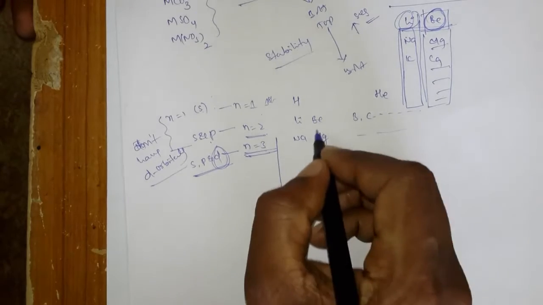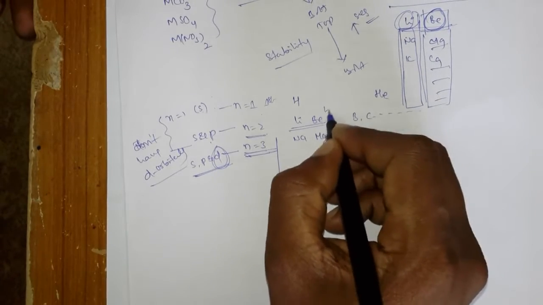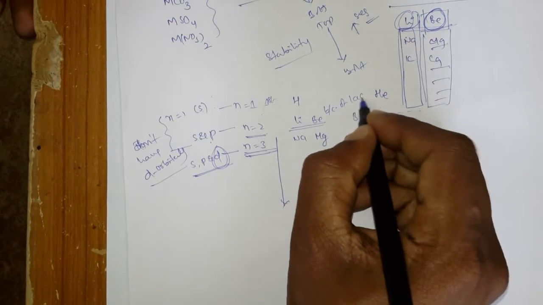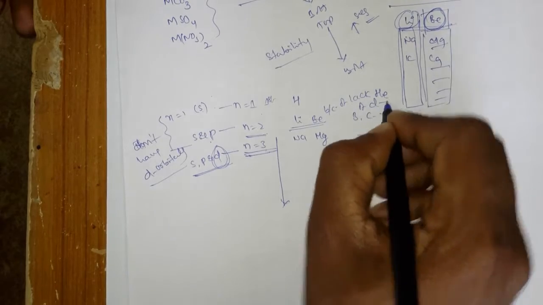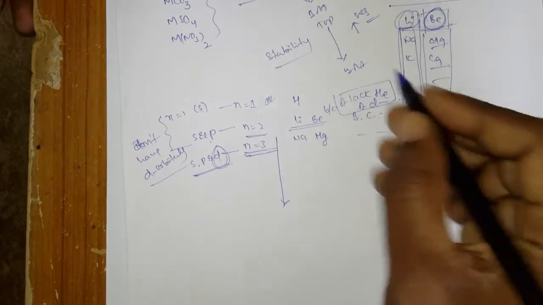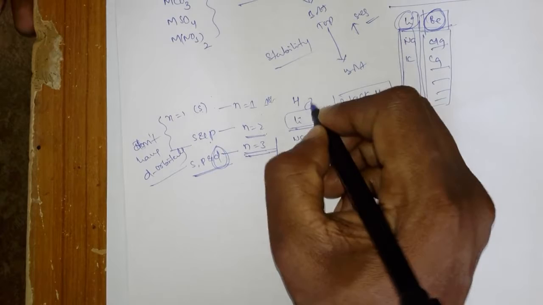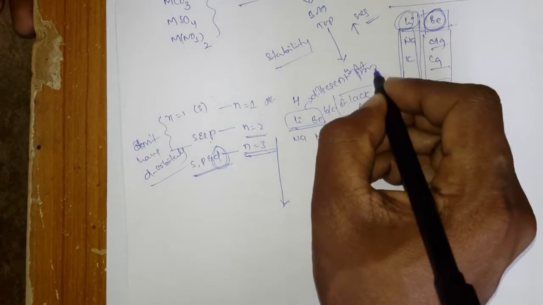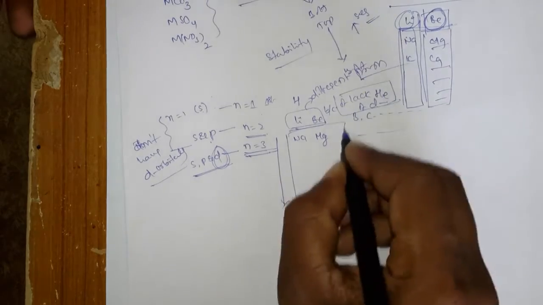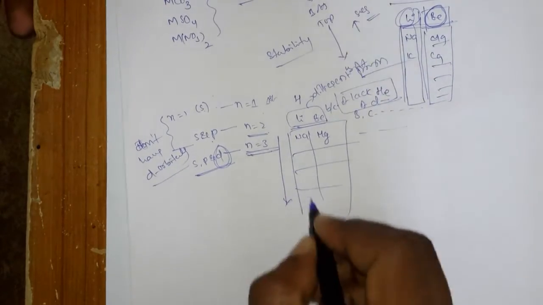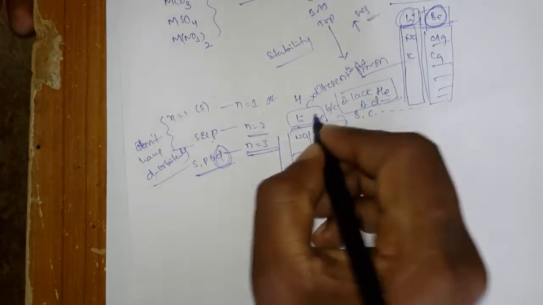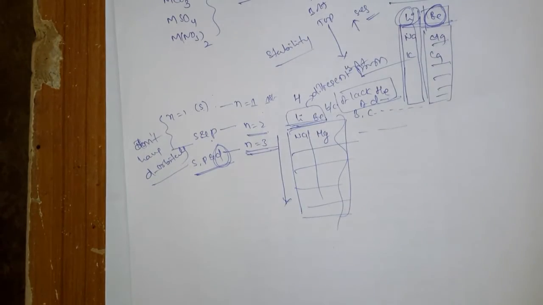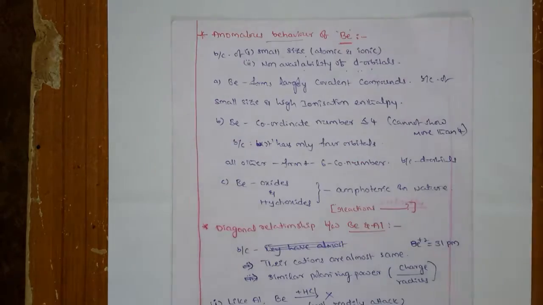So in lithium and beryllium, because of the lack of d orbitals, they show some different properties than the corresponding group elements. Why? Because these have d orbitals and these do not have d orbitals. Okay, I think you are clear, right?